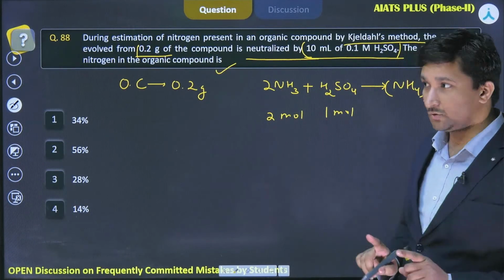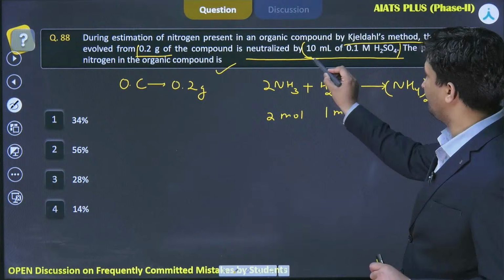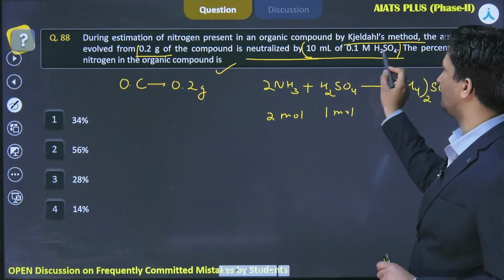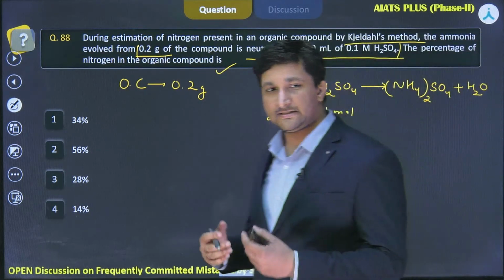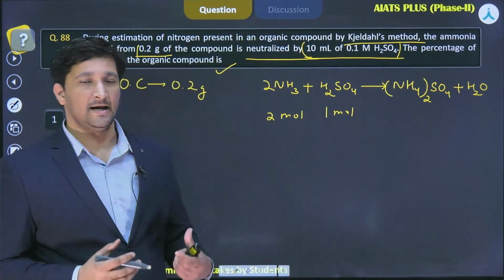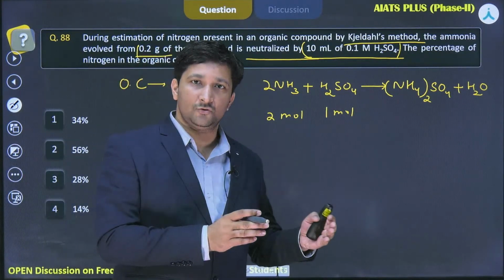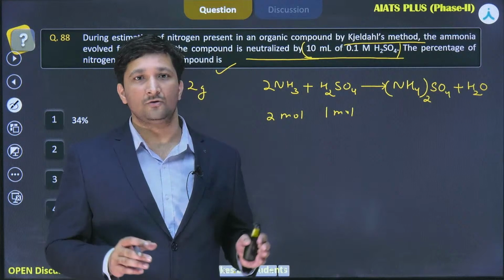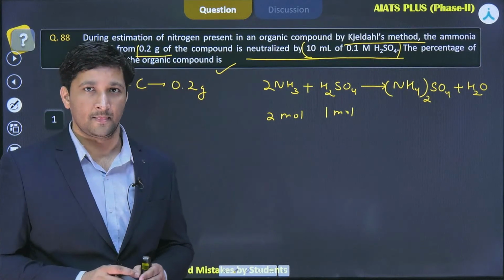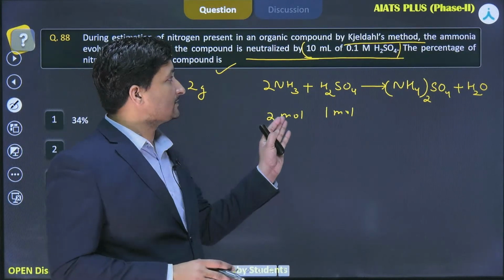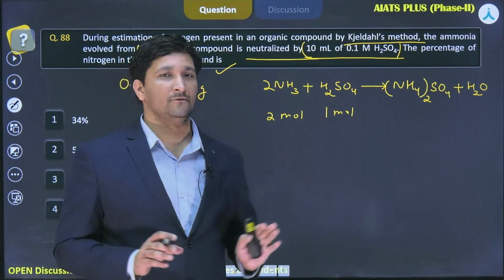So it means that if we have been given 10 ml of 0.1 molar H2SO4, it can react with 10 ml of 0.2 molar ammonia, meaning double the moles of ammonia should be there. Or you can take it as 20 ml of 0.1 molar ammonia.